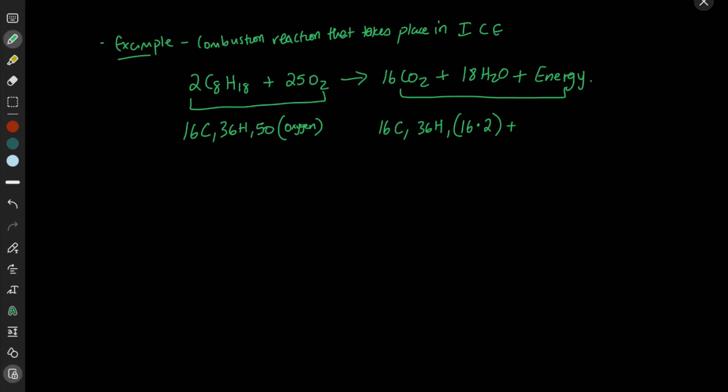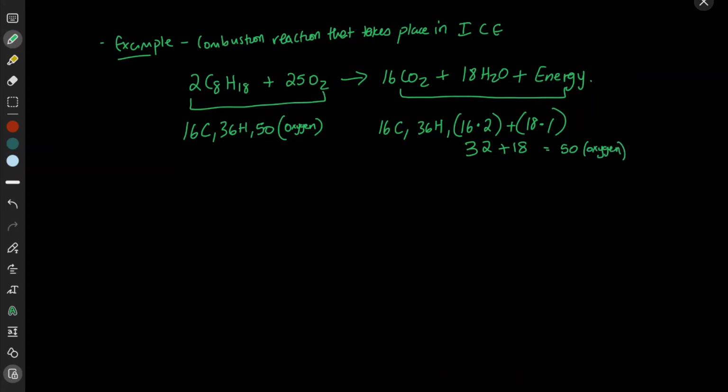Plus, we have a single atom of oxygen in a molecule of water, but there are 18 molecules of water, so that's 18 times 1. So we have a total of 32 plus 18, and that gives us 50 oxygen atoms.